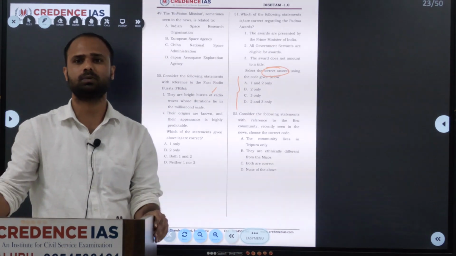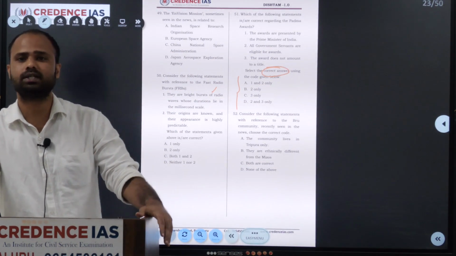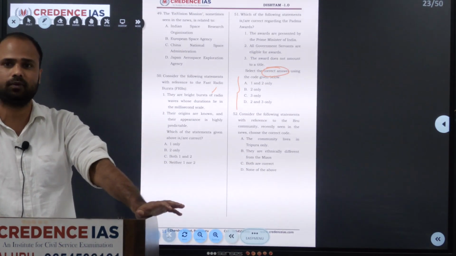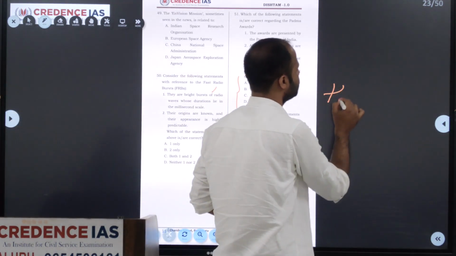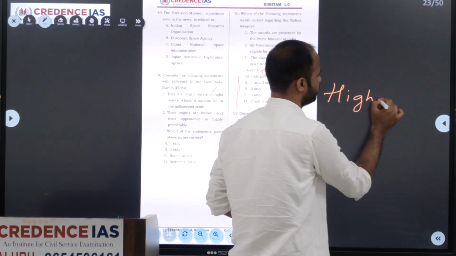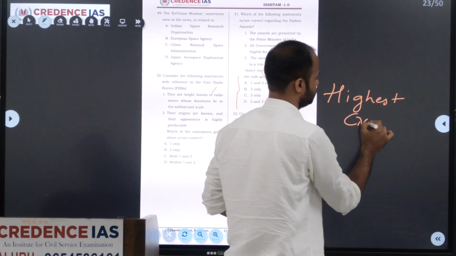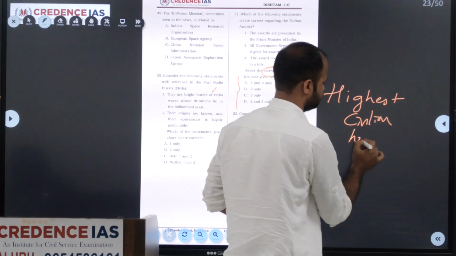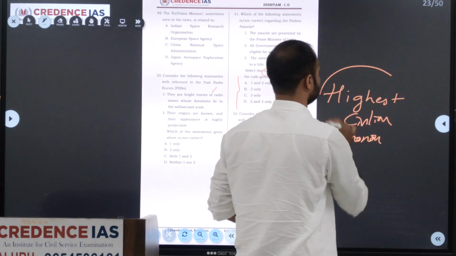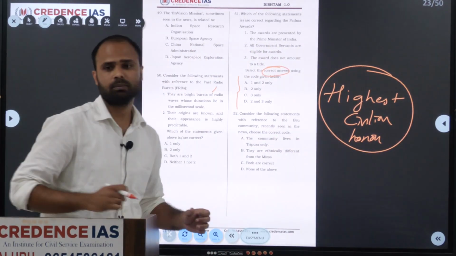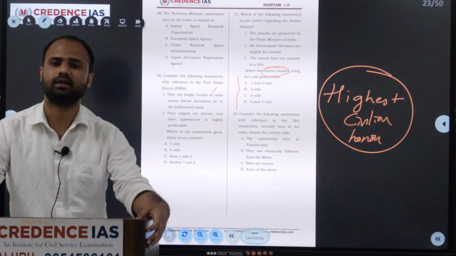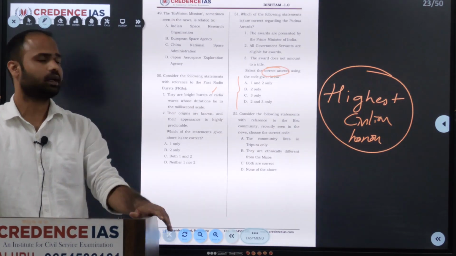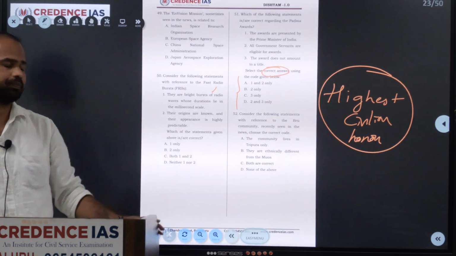Okay, first we will see what the Padma Award is. The Padma Awards were started by the Government of India in 1954. It's the highest civilian honor given by the Government of India. The Padma Awards committee is headed by the Cabinet Secretary and includes the Home Secretary, the Secretary to the President and 4 to 6 other eminent persons.